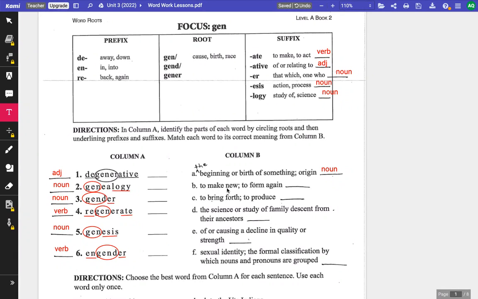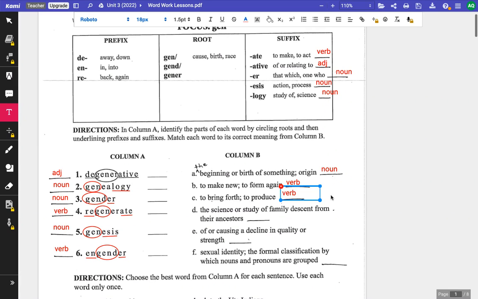Definition B, to make new, to form again. That to here at the beginning of the definition is giving me a clue that we're talking about an action. We might say to dance, to run, to jump. Those are all verbs, and this definition is defining a verb. Take a look at definition C. What type of word do you think is being defined there? Yes, to bring forth and to produce. That is describing a verb.